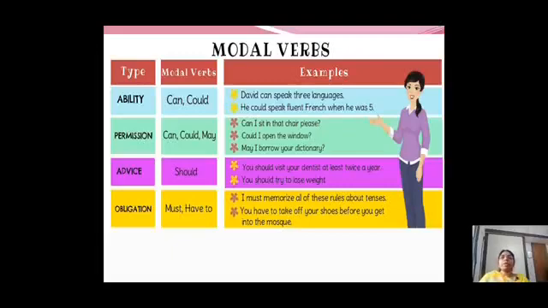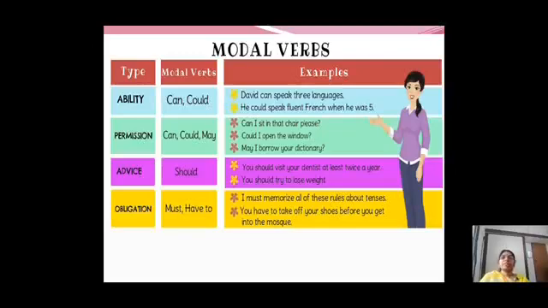I must memorize all these rules about tenses. You have to take off your shoes. See the word take off, OFF. Take off your shoes before you get into the mosque. So all these are used for obligation. Obligation in the sense, what is it? Guess, baby.